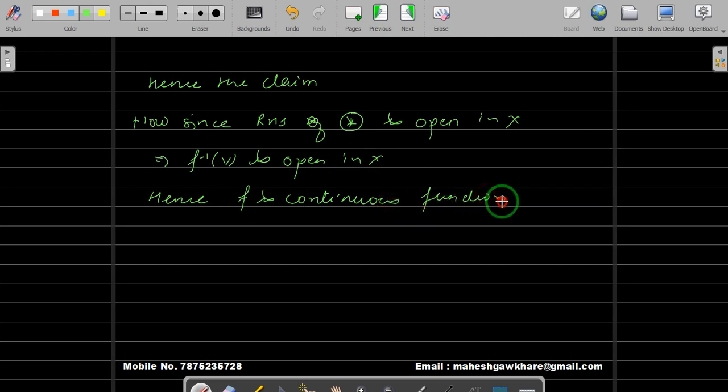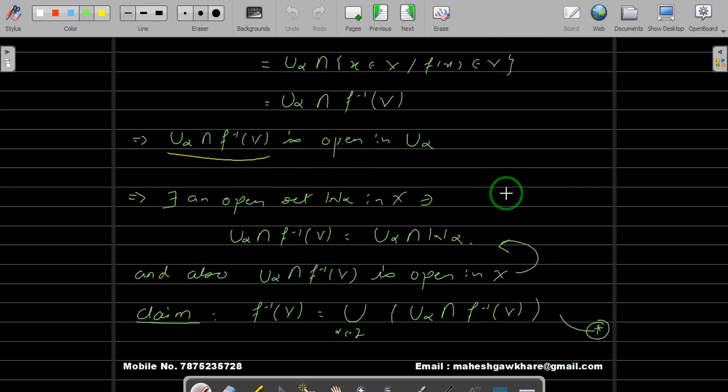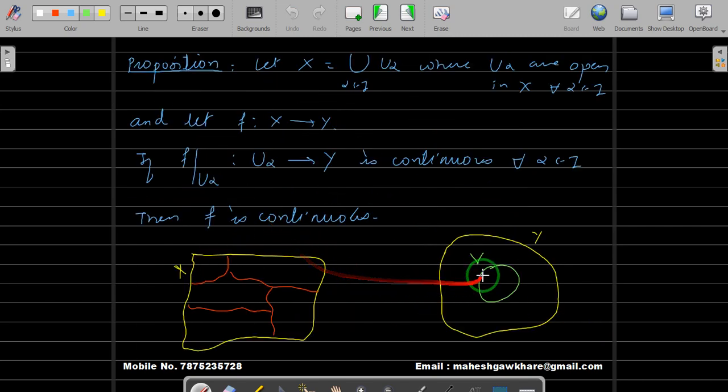Remember, we started with an open set in our codomain, and we proved that the inverse image of this set is open in the domain under f, and hence f is a continuous function.